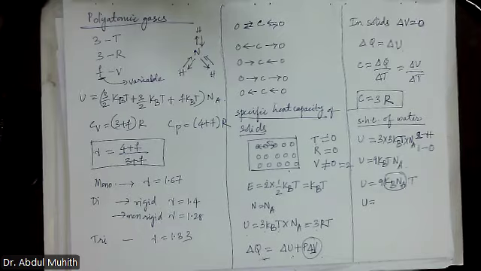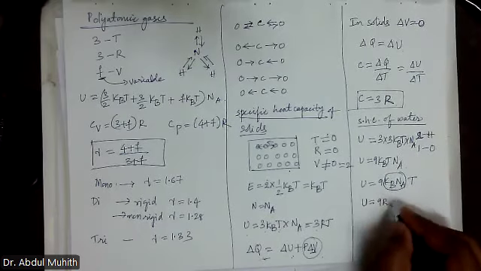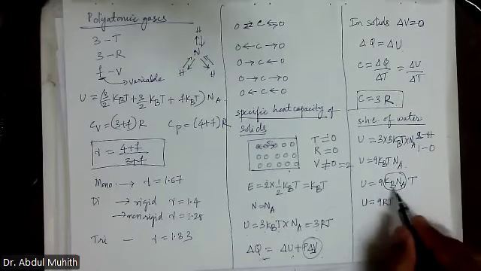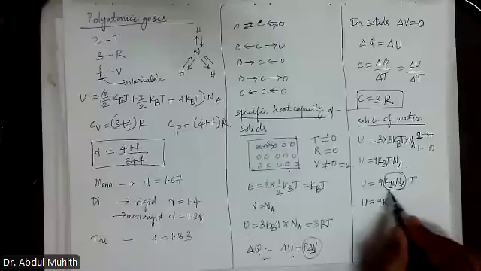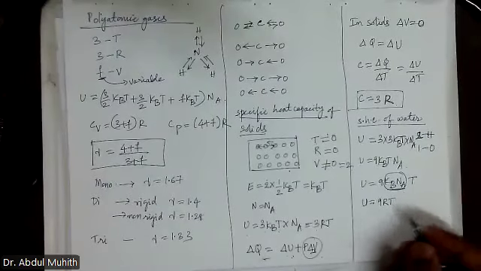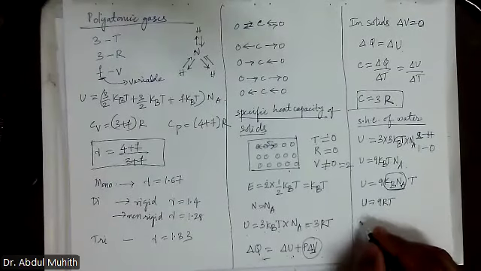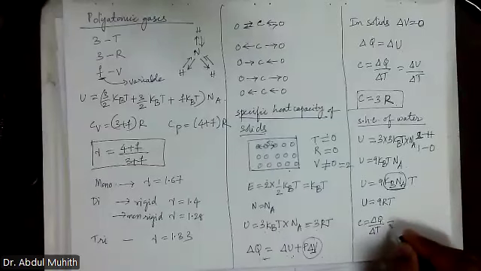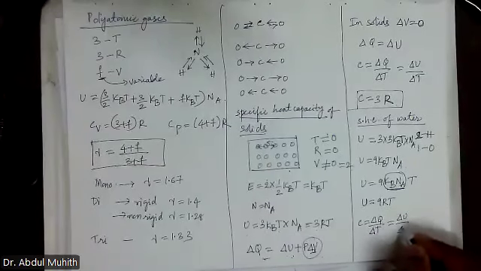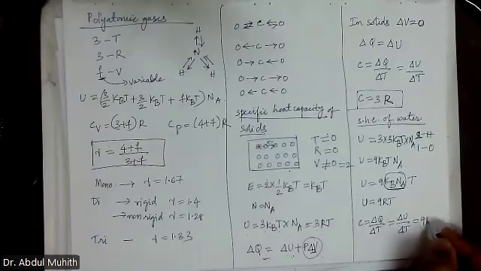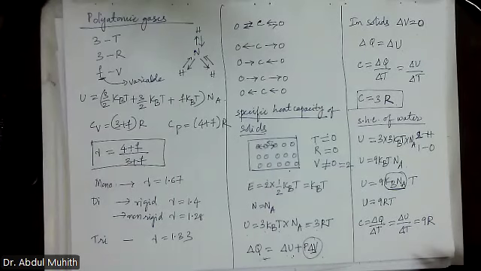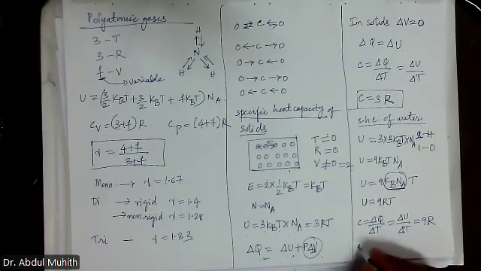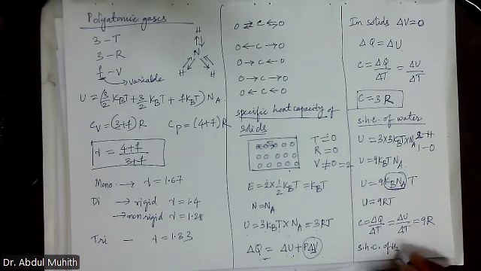R. Very good. kB into Na is R. So 9RT. So C is equal to delta Q by delta T, which is equal to delta U by delta T, which is equal to 9R. That is why they say the specific heat capacity of water, specific heat capacity of H2O, is equal to